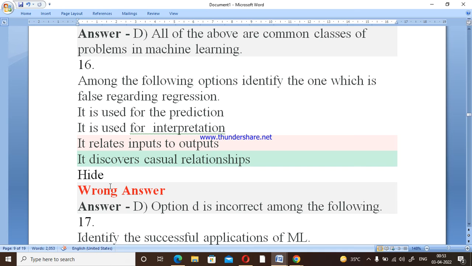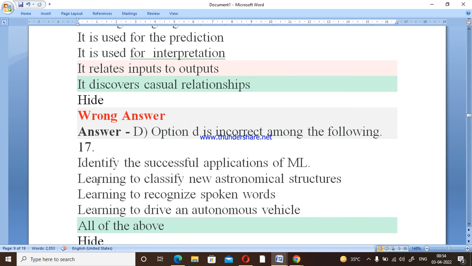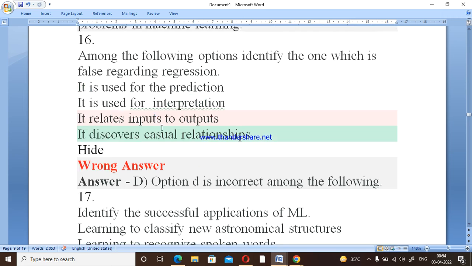Now come to question number 16. Among the following options, we have to identify which one is false regarding regression. We know that regression is used for predicting values, and regression is used for interpretation purposes. The third option is also correct because it relates the inputs and outputs. The statement that it discovers causal relations is the incorrect one, because causal relationships are given by the correlation problem. So option D is the false one, and option D is the correct answer for the given question.